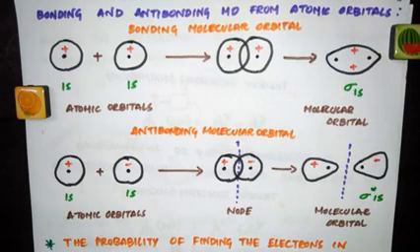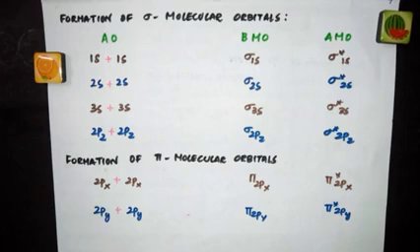Something new called molecular orbital is formed in the molecule after the atomic orbitals undergo combination according to MO theory. But that concept is not there in VB theory. The atomic orbitals just overlap and they stay as such. Just like we have sigma and pi resulting from the overlapping in VB theory, we have sigma and pi molecular orbitals in MO theory also.